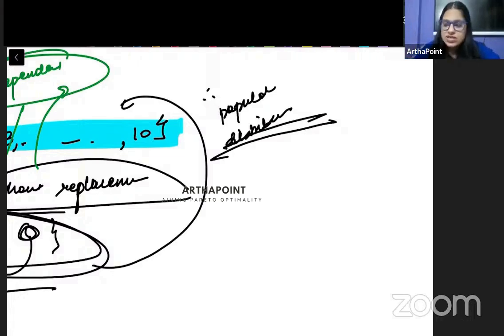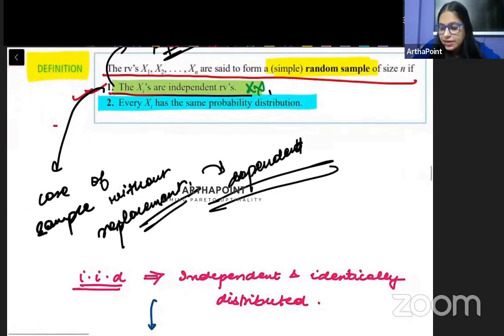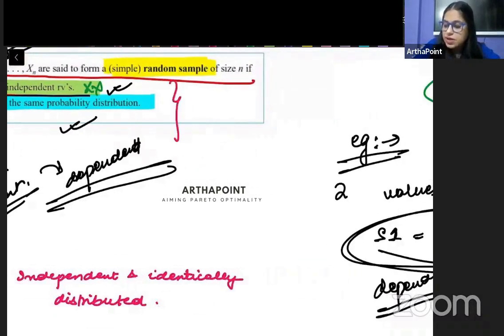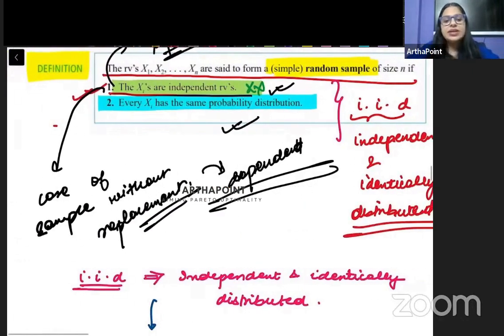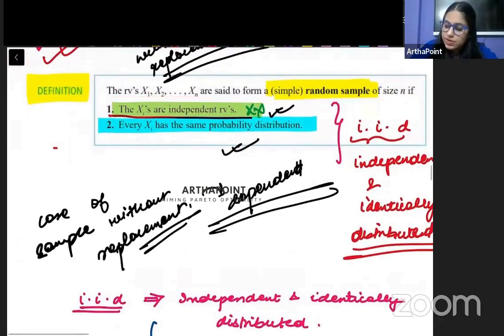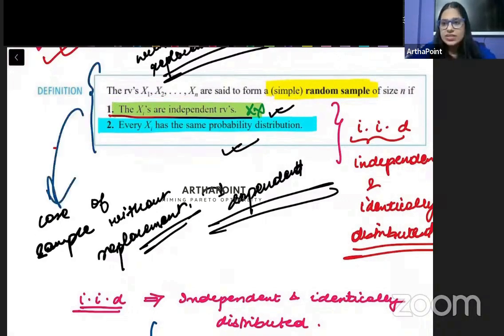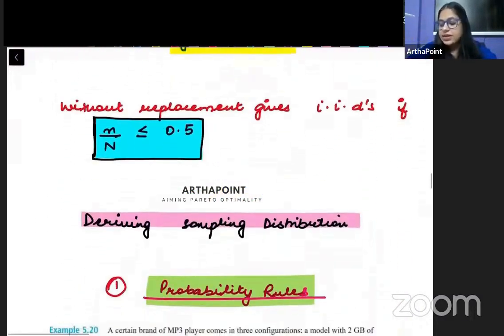Now, if these two things are satisfied, that you have independent random variables and they have the same distribution, then such random variables, beta, are known as IID. That means they are called independent and identically distributed. So if these two properties are satisfied, then we can go ahead and say that it is independent and identically distributed.